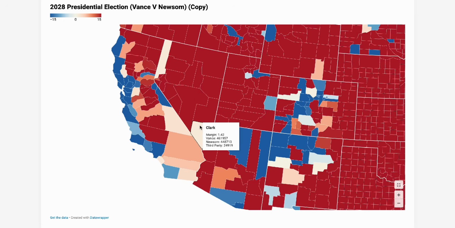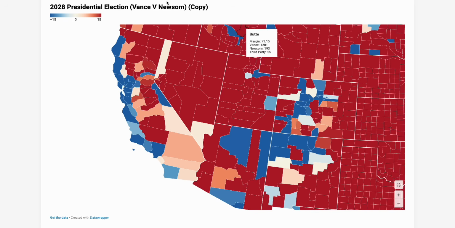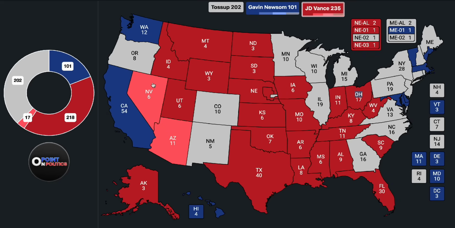So his turnout in Clark does drop significantly, but Newsom gets way less votes than Harris. I mean, he literally drops almost 100,000 votes from Kamala Harris, like 80,000 votes. It's a very, very bad performance for Newsom, and that's why Vance wins the state by like 6.5.